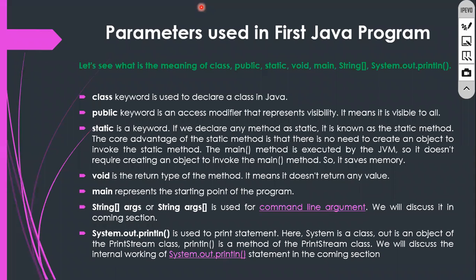Clear, everyone? Let me know yes or no. So tomorrow I will discuss JDK, JRE, JVM. Again, one program, and what is this class, public, all those things, whatever we use in programming, everything I will discuss.